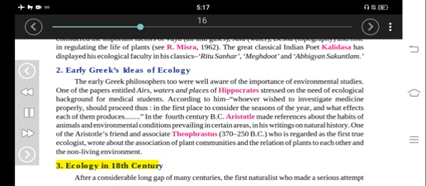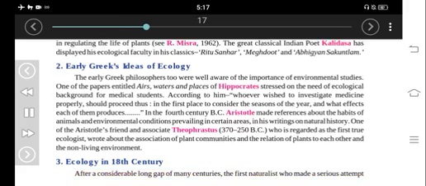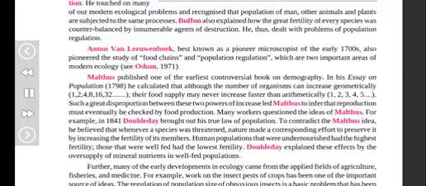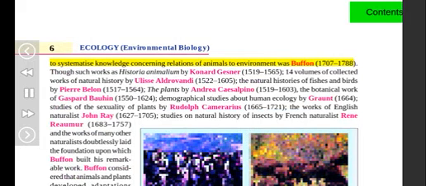3. Ecology in the 18th century. After a considerable long gap of many centuries, the first naturalist who made a serious attempt to systematize knowledge concerning relations of animals to environment was Buffon, 1707-1788.